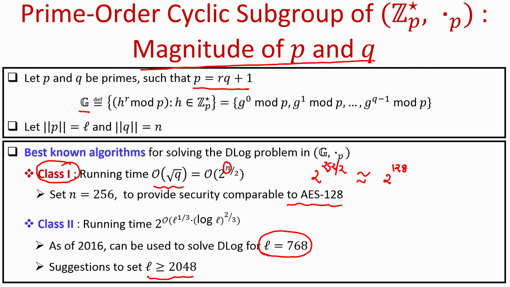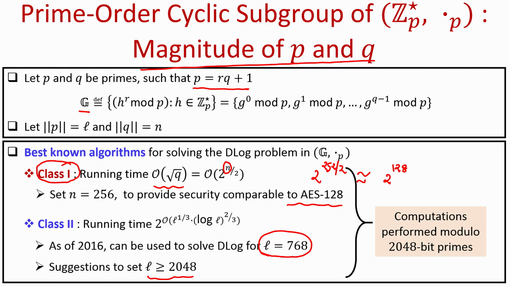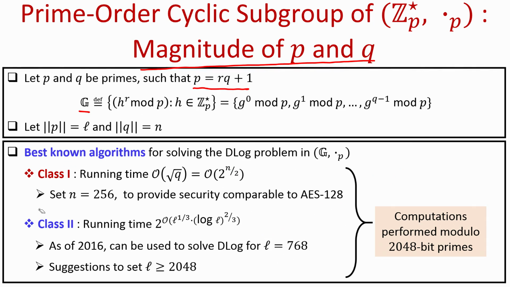That means, if we summarize, to tackle the class 1 algorithms and class 2 algorithms that we have for solving the D-log problem in these cyclic subgroups, to ensure that the running time of the adversary for solving the discrete log problem is of sufficiently large order, we have to perform computations modulo 2048-bit prime numbers.